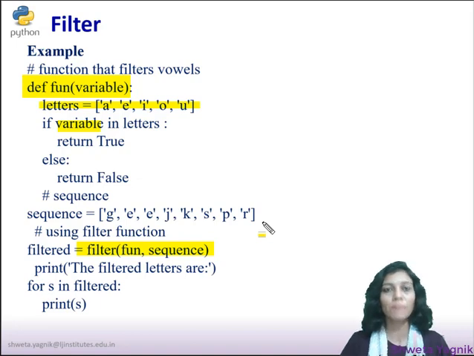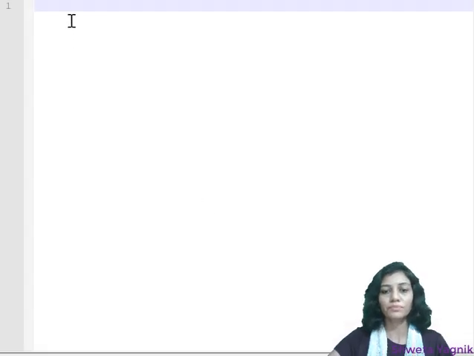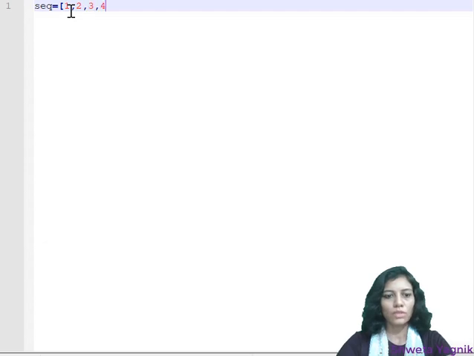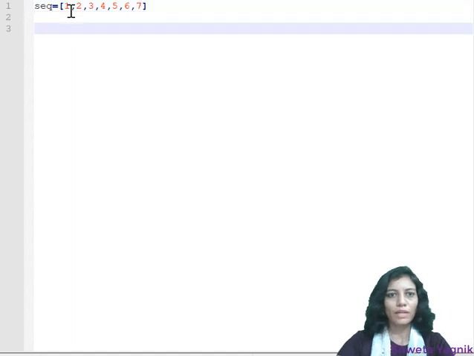Now here we have defined a function, but we can also use a lambda function along with filter. Shortly we are going to see how to use a lambda function along with filter. So let's define a filter function. Suppose I have a sequence 1, 2, 3, 4, 5, 6, let's say 7 also, and I want to filter out the even elements from the sequence.